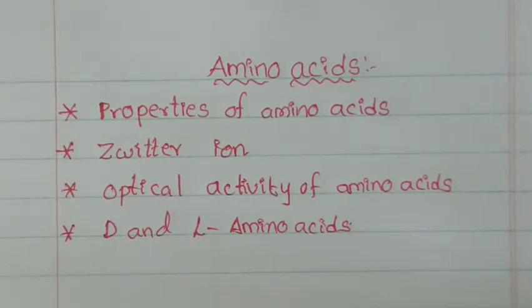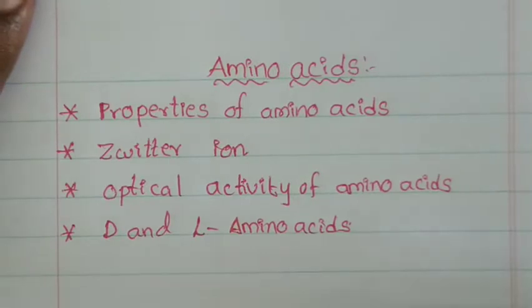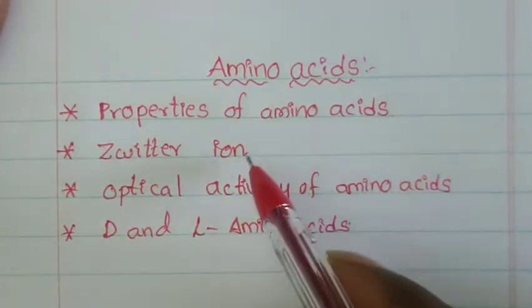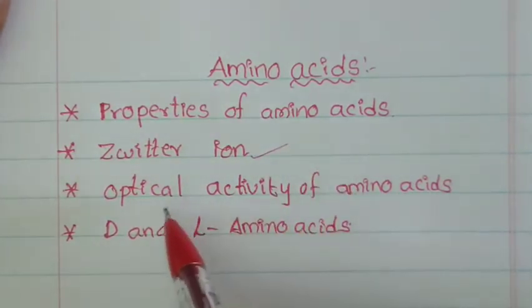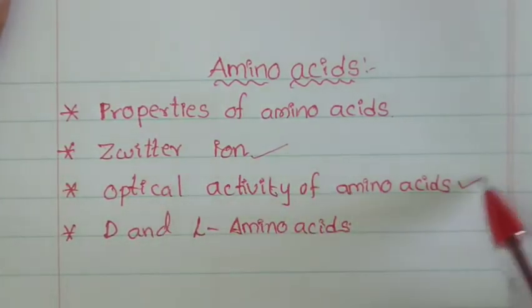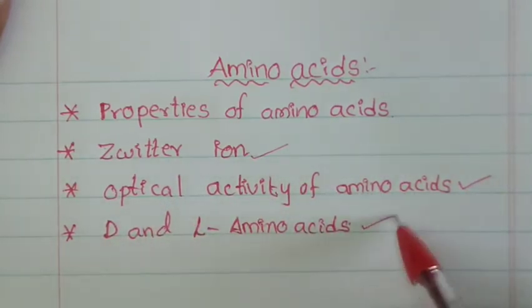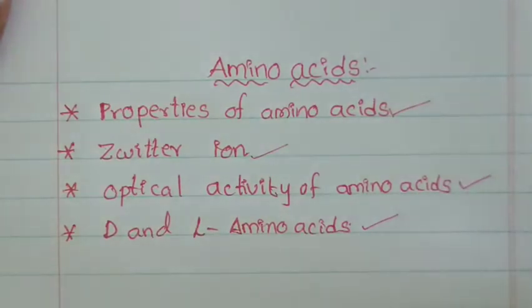In previous class, we discussed about the amino acids, classification of amino acids. Today in this session, I will discuss about the properties of amino acids, what is meant by Zwitter ion, what is the optical activity of alpha amino acids, what is meant by D and L amino acids. Okay friends, today we will discuss about these properties.